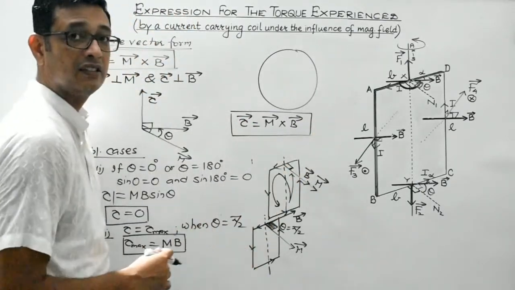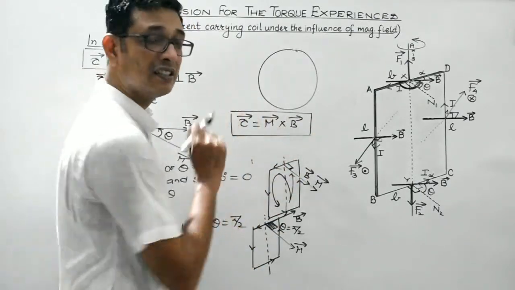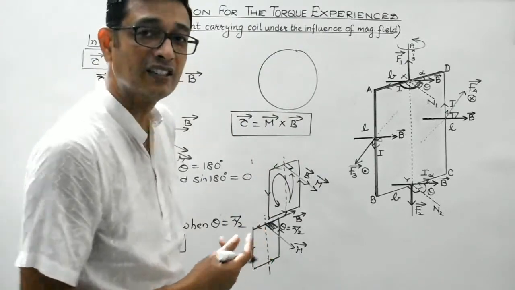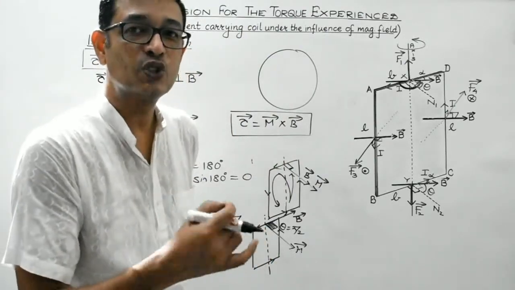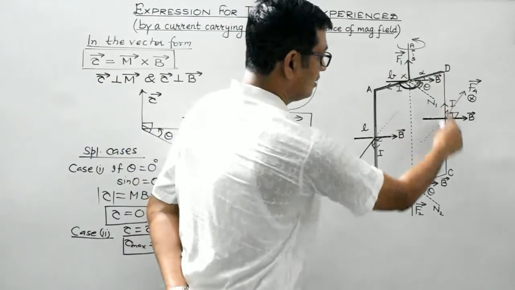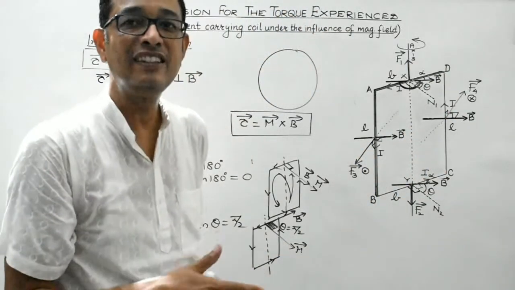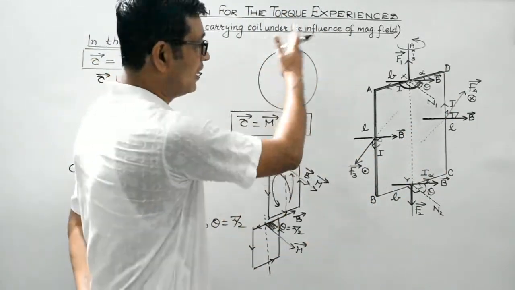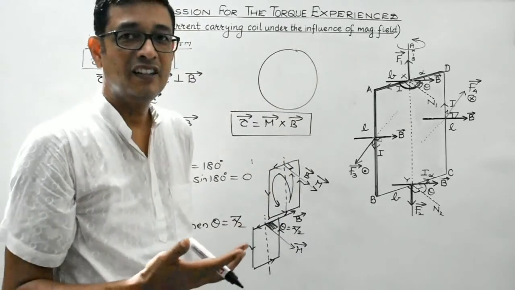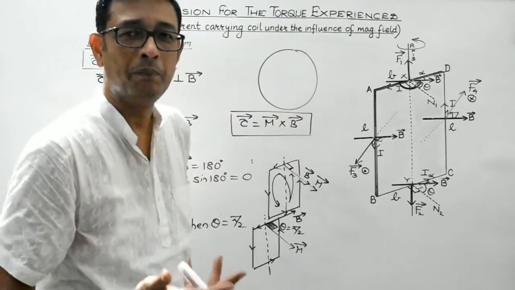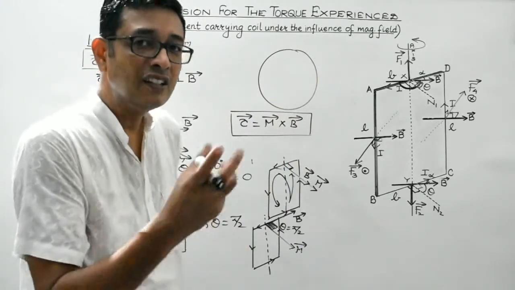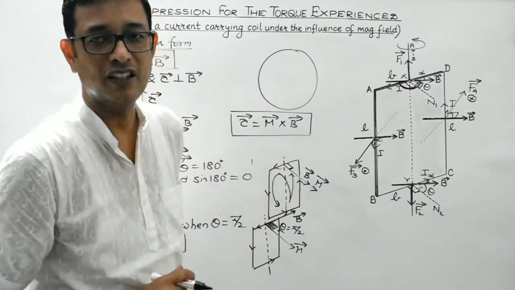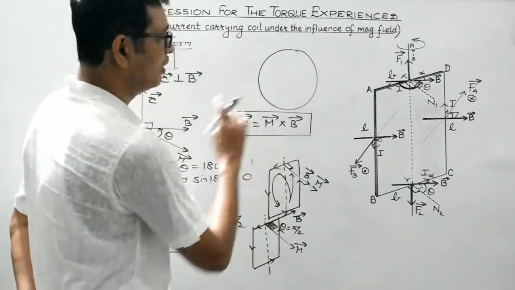The only thing is that in this case, the area of the coil would be considered to be pi r square. If the area of the rectangular coil is length into breadth, in case we consider the frame to be circular, then the area of the coil would obviously be pi r square, where r would be the radius of the circular frame under consideration. Right? The same formula will hold valid.